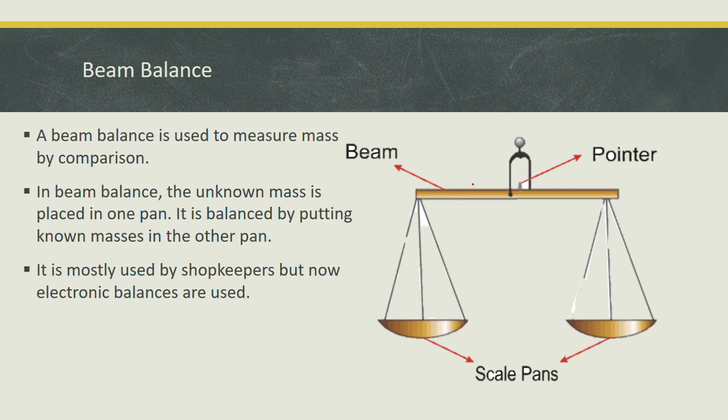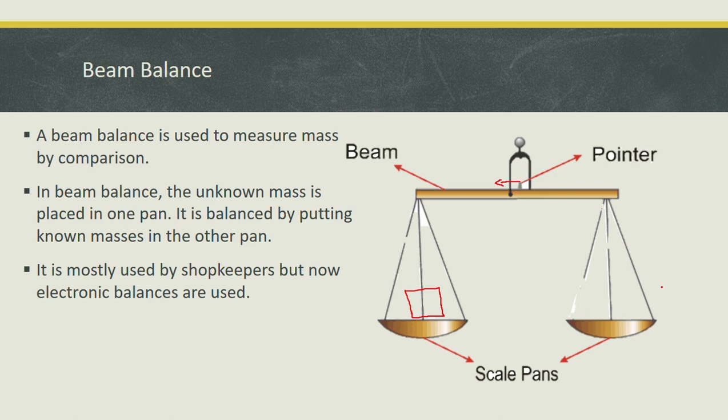Now we place some unknown mass. Let's suppose we placed an unknown mass on the left pan. When we place an unknown mass on the left pan, this pointer moves to the left side.